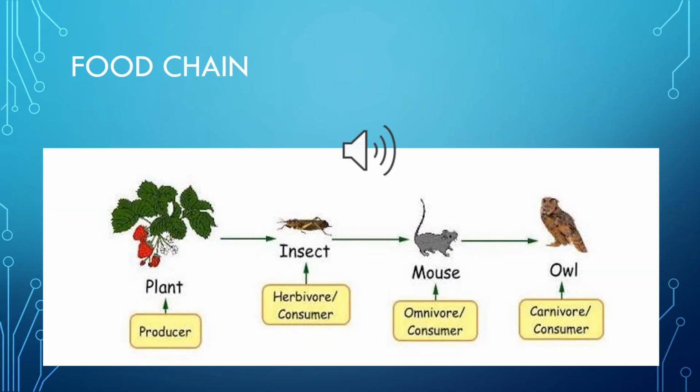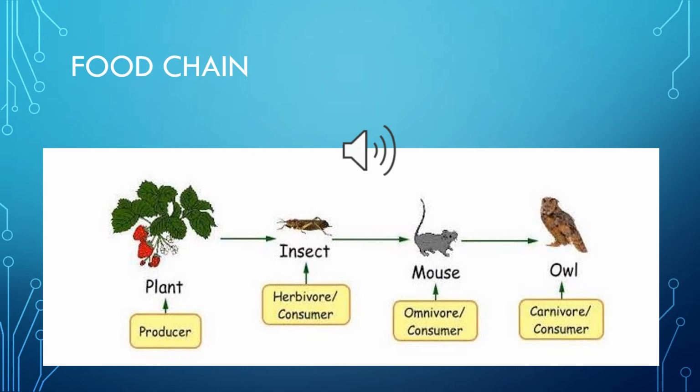Dear students, if you look at the diagram of food chain, it looks like a chain and in which the food is passing from producers to consumers. In this food chain, the plants are producing while the first consumer, an insect or you can say a grasshopper, eats it.